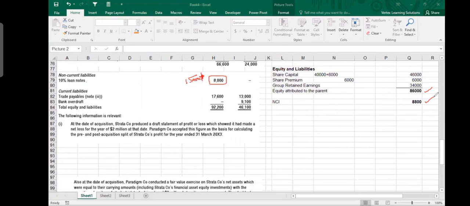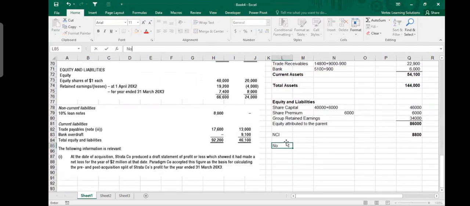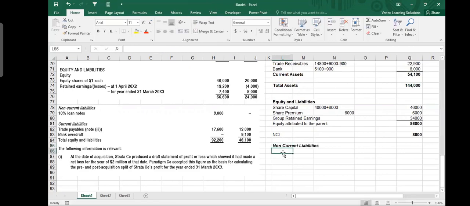And then what is the next line here? We have loan notes, so I would say non-current liabilities. Because the equity part we have done. Non-current liabilities, you have loan notes, and you should write down 8 million plus 1500. That 1500 came from working one, when you did the consideration part. So this should be added. Then you have your current liabilities, which are trade payables and bank overdraft. That's all. There are only two of them, payables and bank overdraft.